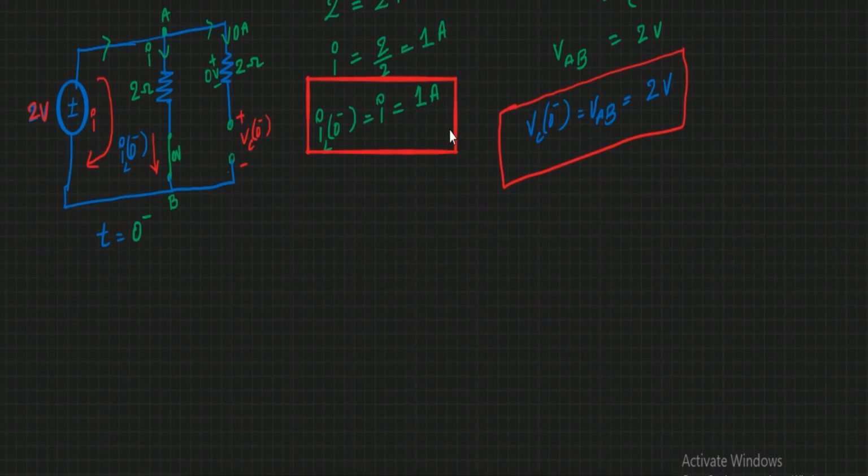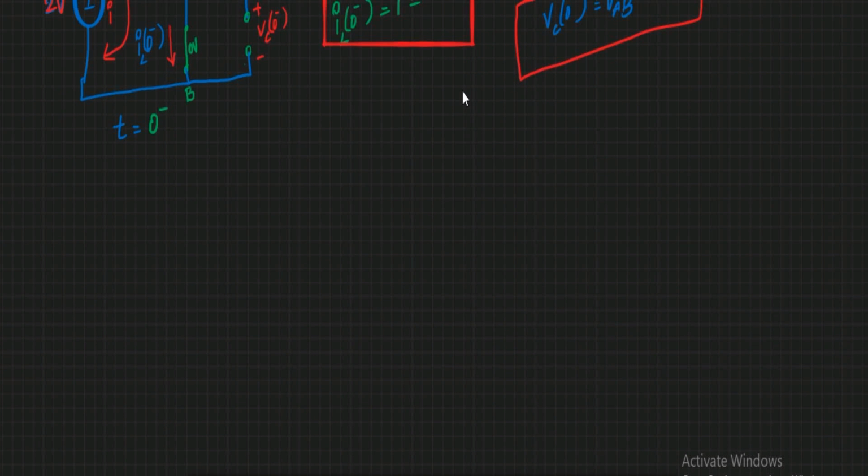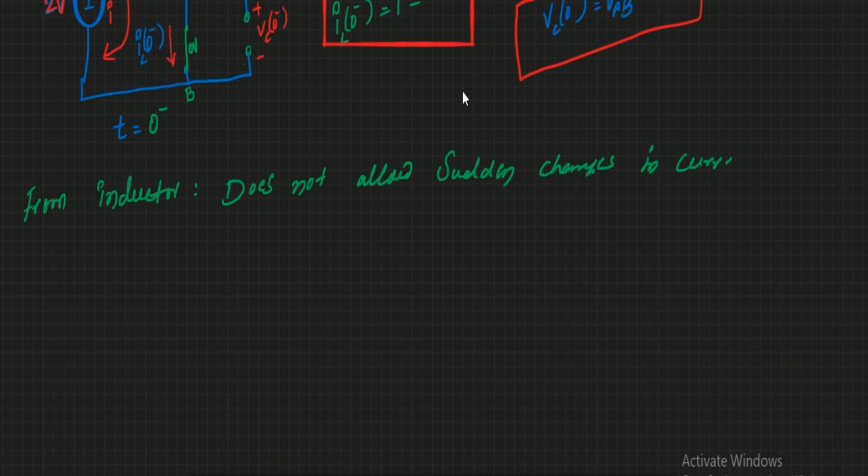From the behavior of the inductor, it does not allow sudden changes in current, and the capacitor does not allow sudden changes in voltage.